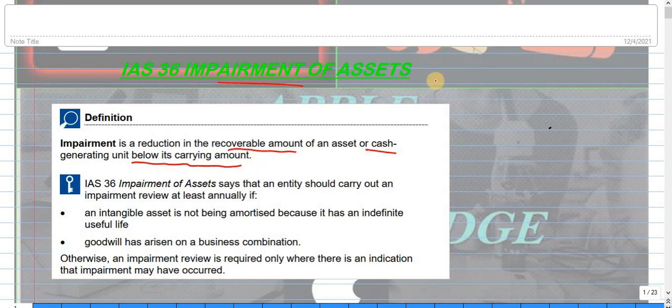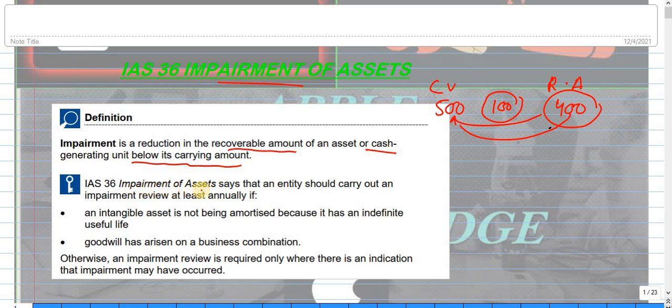Let's say this is the carrying amount, and here we have the recoverable amount. The carrying amount is, let's say, 500 and the recoverable amount is 400. So here we have a reduction in the recoverable amount below its carrying amount, and here we have an impairment loss of 100.